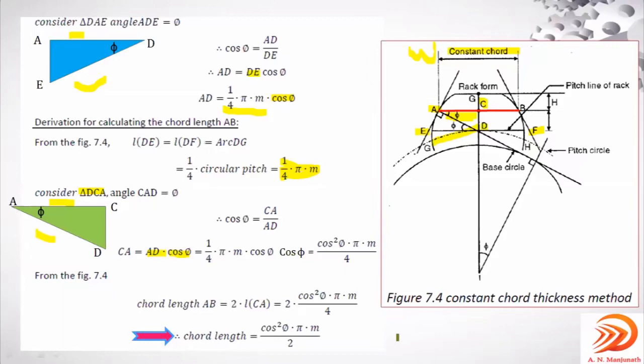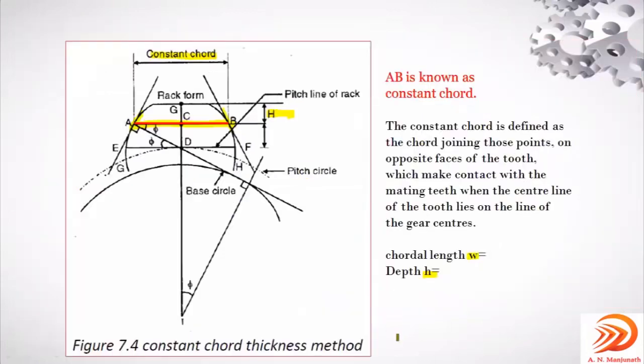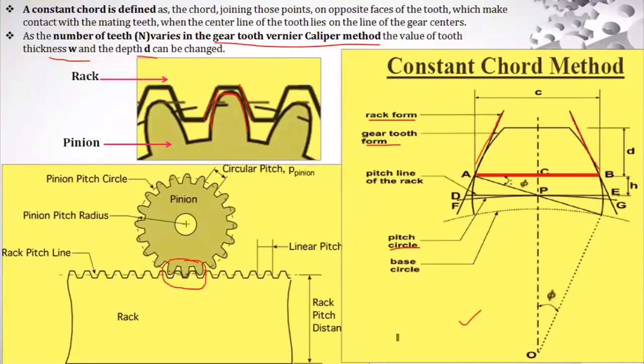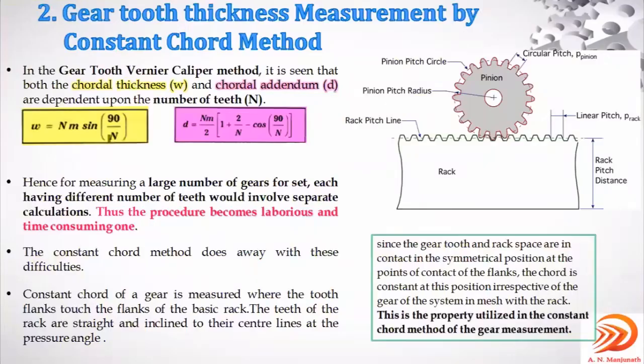As you consider the equation with respect to the gear tooth vernier caliper, this value W is actually n m sin 90 by n. It depends on the value of n, number of teeth.